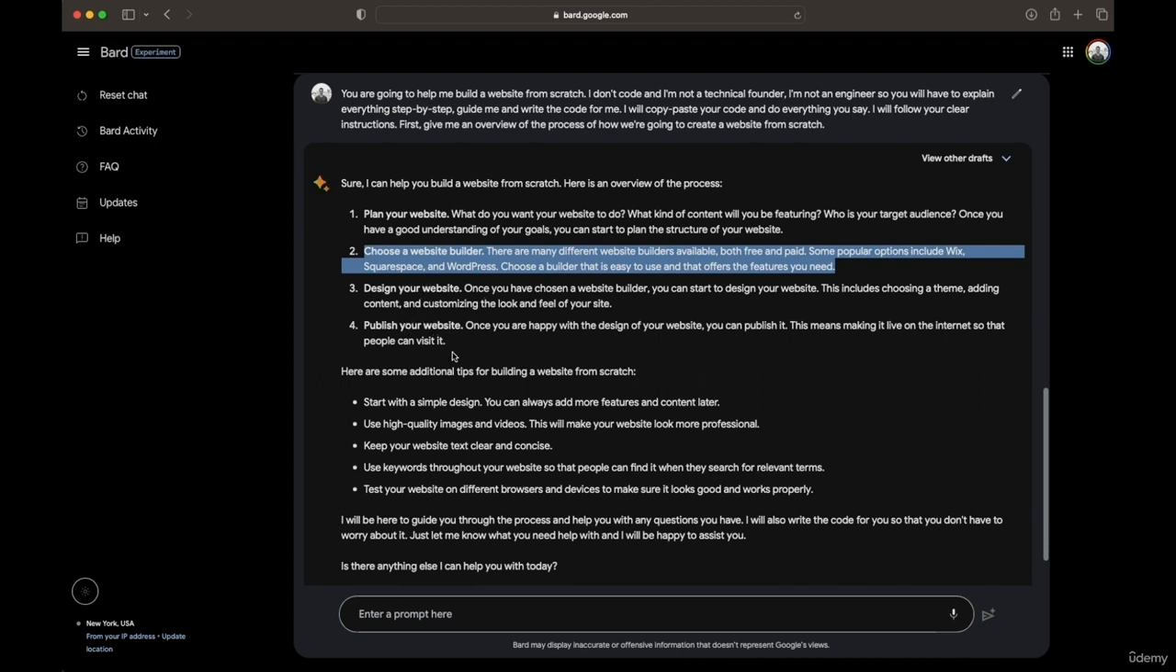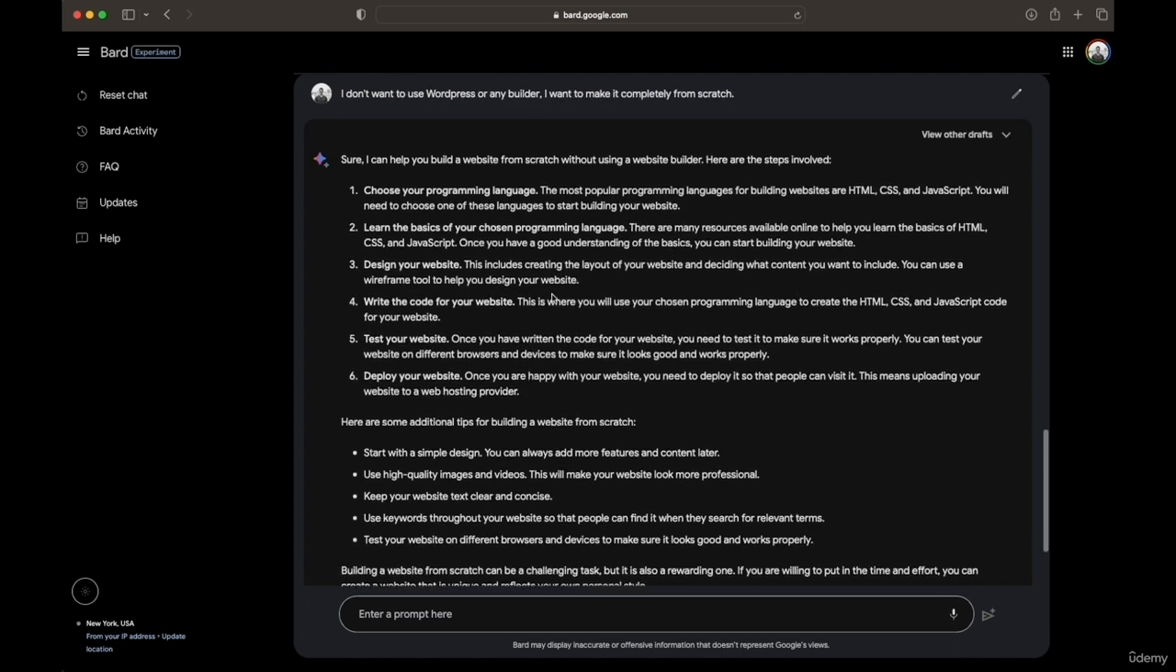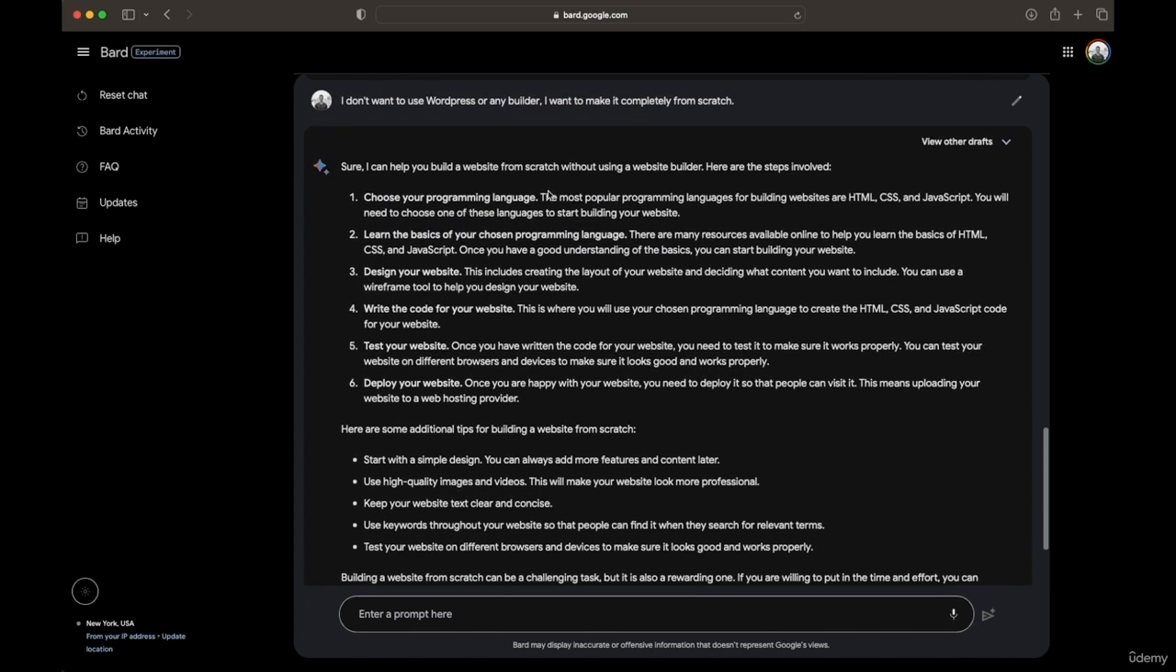So design and publish. Okay. I don't want to use WordPress or any builder. I want to make it completely from scratch. So yes, the easiest way would be to use a builder, but choose a programming language. The most popular languages for building sites are HTML, CSS, and JavaScript. Perfect, we'll use that. We need to choose one of these languages and start building our website.